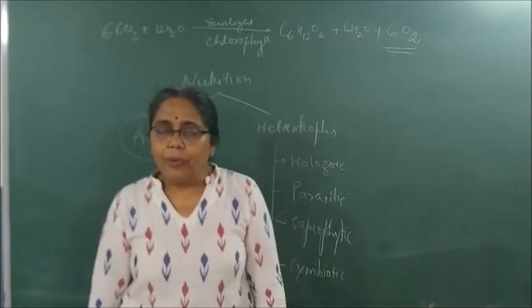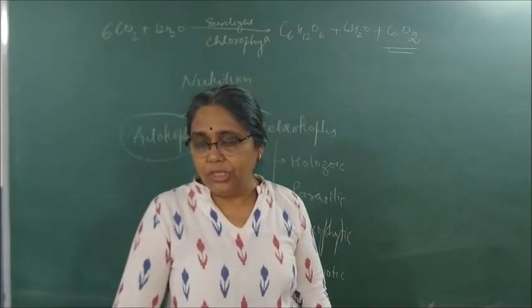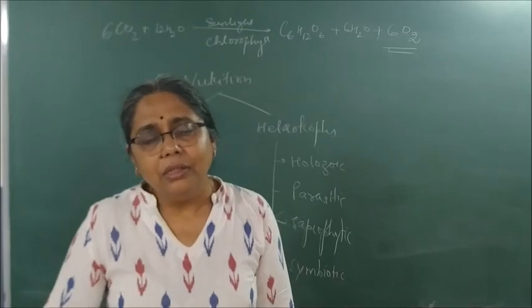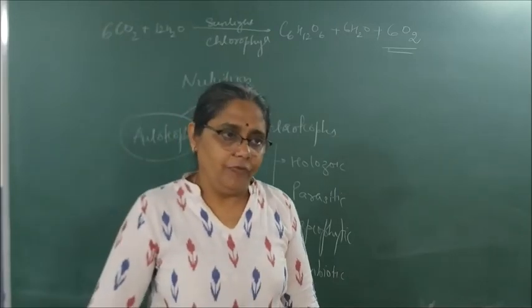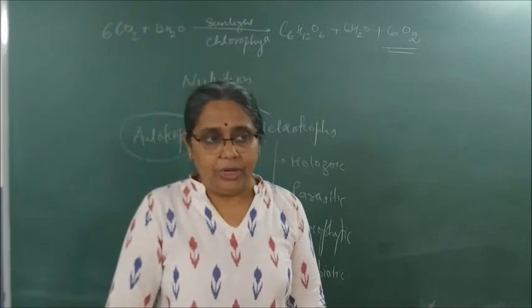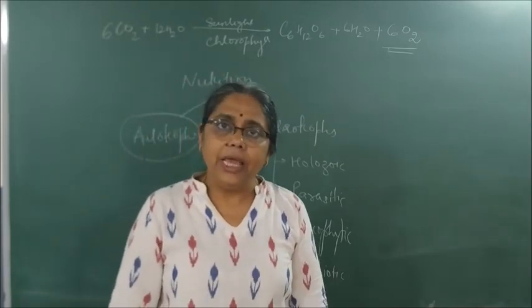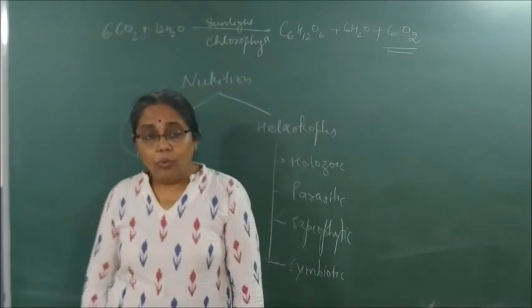After that, we have 3 activities from this chapter. First, show by an activity that light is essential for photosynthesis. Show by an activity that carbon dioxide is essential for photosynthesis. Show by an activity that chlorophyll is essential for photosynthesis. All 3 activities have to be learned with diagram.